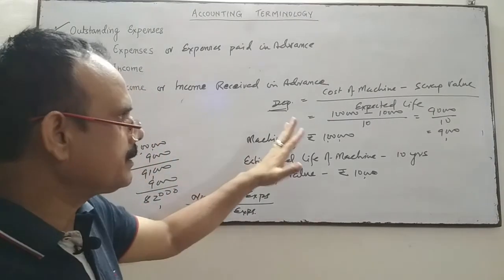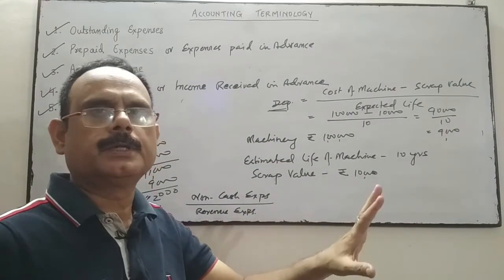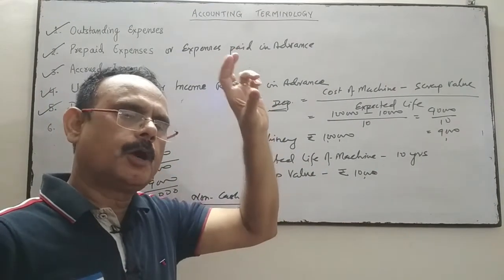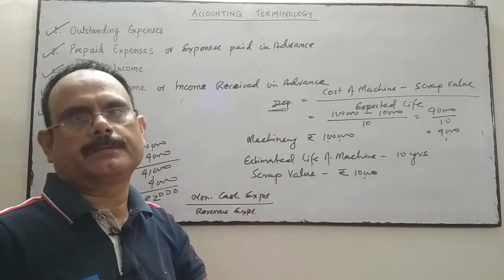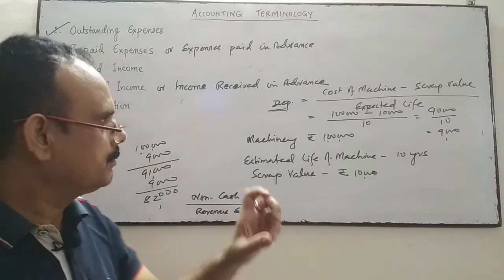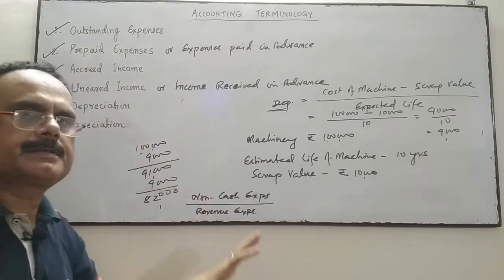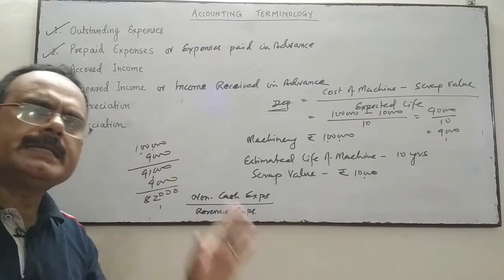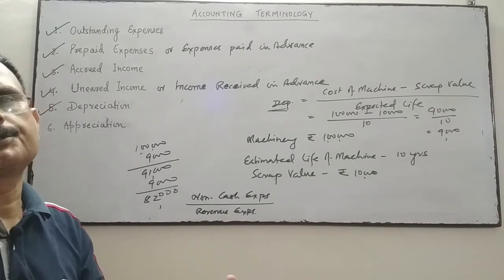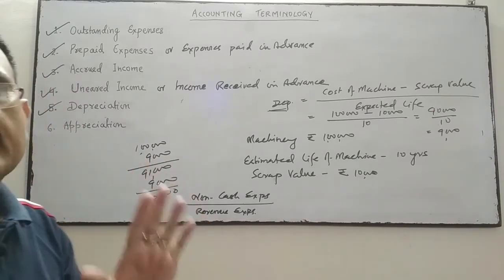When you divide that asset's amount by that life, you will find out by how much amount the asset's value is decreasing. So if the value of assets is decreasing due to any reason, it is called depreciation. It's a revenue expense, but it's a non-cash expense as well.